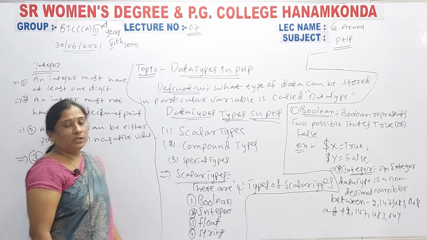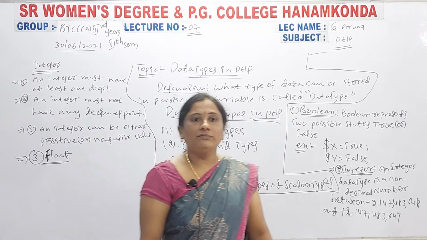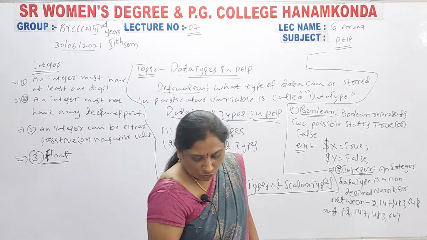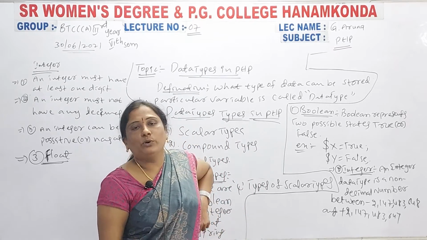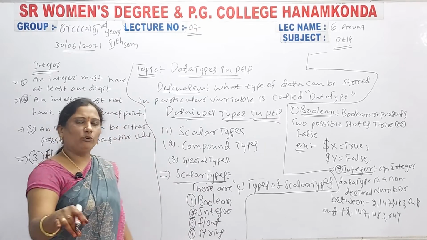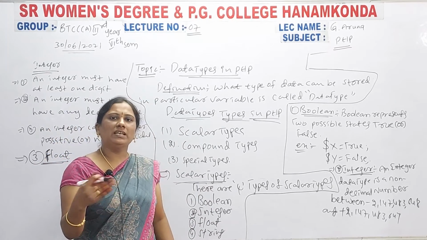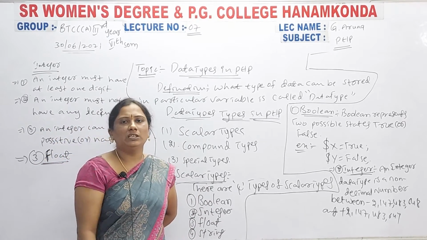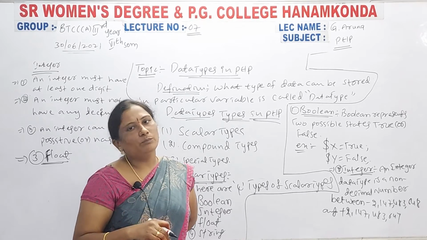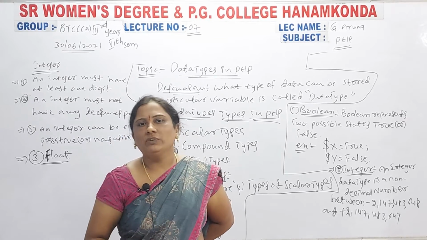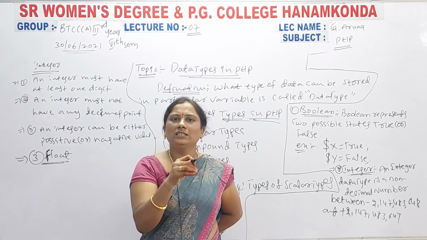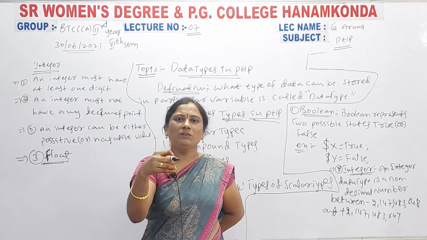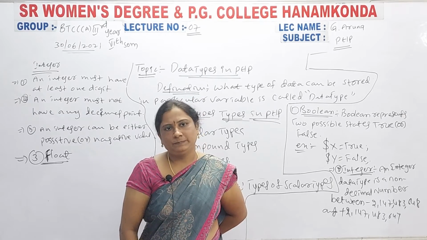So you know the float data type. What is the definition of float data type? A float data type is a number with a decimal point. So in that float data type you can enter numbers, and with floating points also you can enter. Floating point means decimal points. That means 1.56, 1.34, 1.78. So like that you can enter decimal values also here.